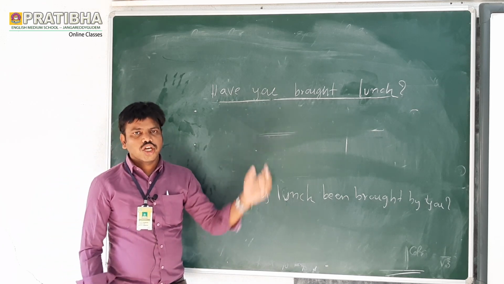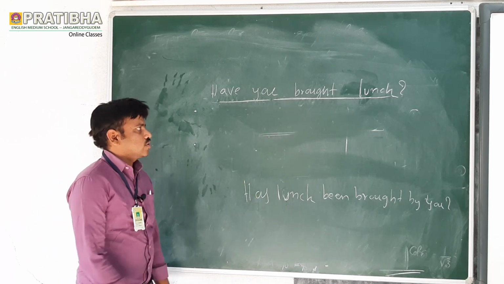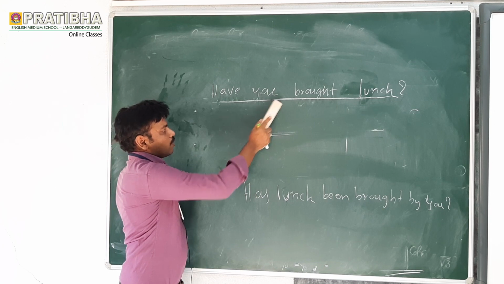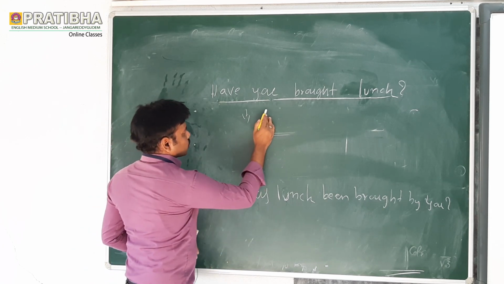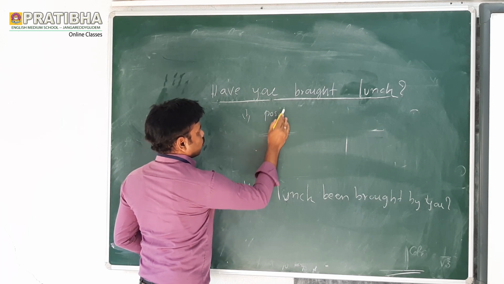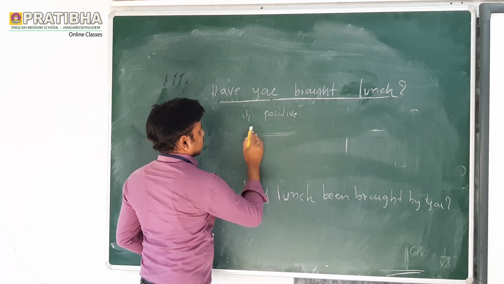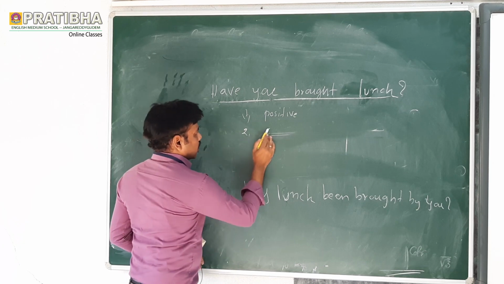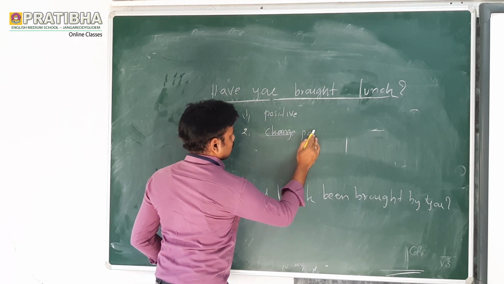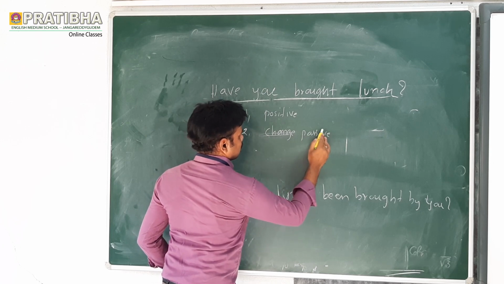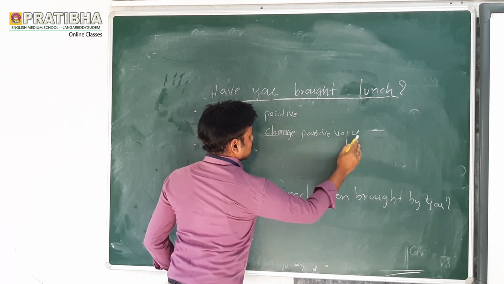Like that, we should change active voice into passive voice. First step, make it a positive sentence. Second step, change into passive voice.